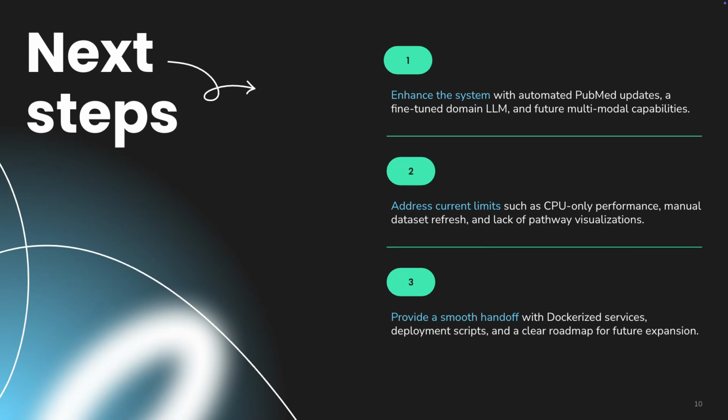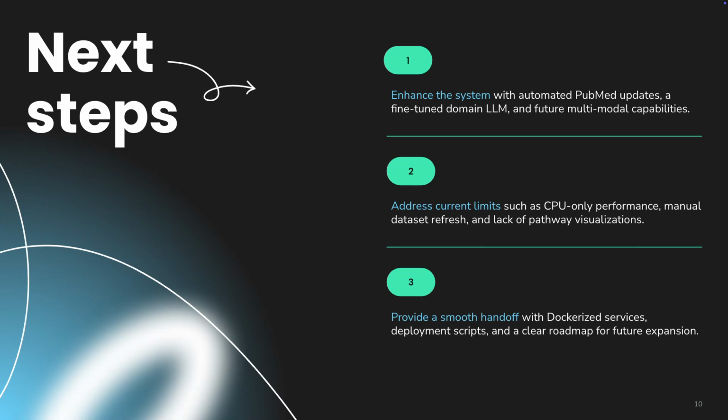Finally, let's look at the next steps. For the EyeQ project, we have three key priorities. First, we'll ensure a smooth handoff. This includes providing Dockerized services, all necessary deployment scripts, and a clear roadmap for future expansion. Mostly 70% of this is already done.